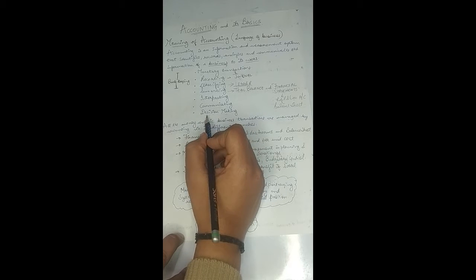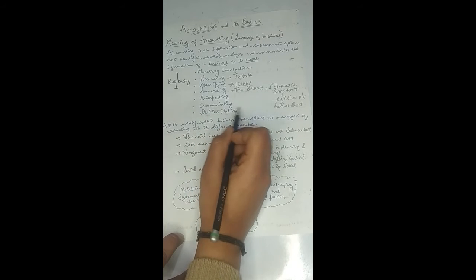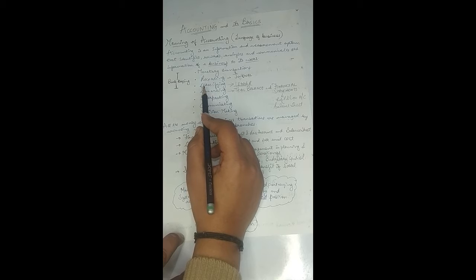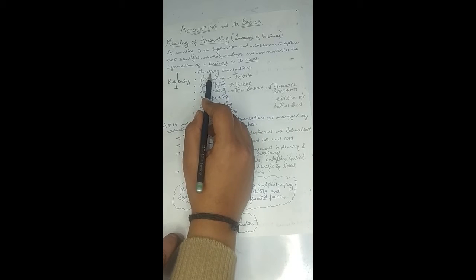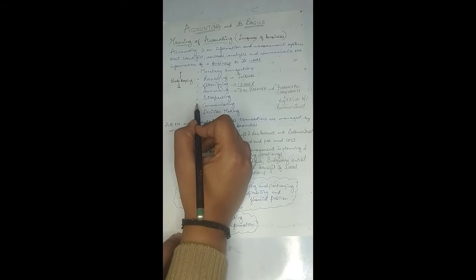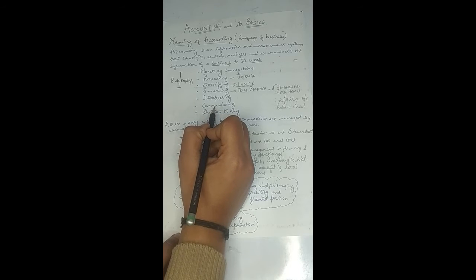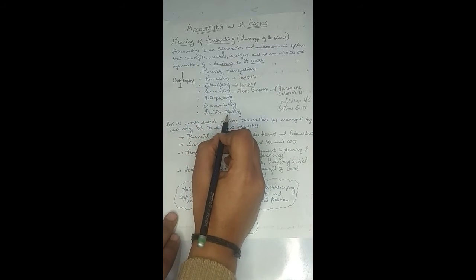So sometimes there is a confusion that bookkeeping and accounting are the same. No, bookkeeping and accounting are not the same, because bookkeeping is limited only to the identification of the monetary transactions, recording of the transactions in the journal, and then classifying them in the ledger, right? Bookkeeping is limited only till here, while accounting goes further ahead with summarizing, interpretation, communication, and helping the users in decision making. So there is a huge difference between bookkeeping and accounting. Don't mix these two terms, right?